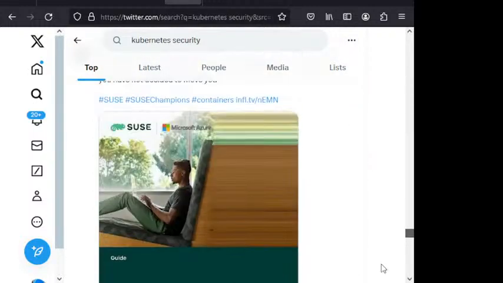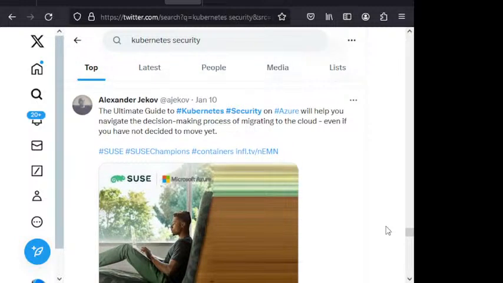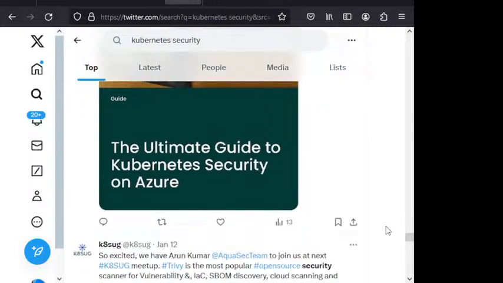All right, so I'm a big fan of SUSE, however they pronounce it. It was one of the Linuxes that I fiddled around with early in my Unix career, once Linux started to come onto the scene. So I think it's kind of cool, but let's see. Here's this one, which is the Ultimate Guide to Kubernetes Security on Azure. All right, that's fine.